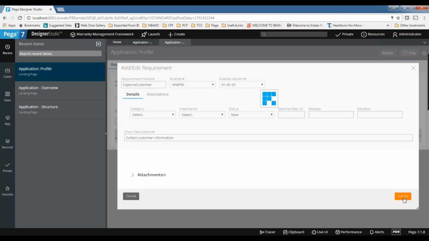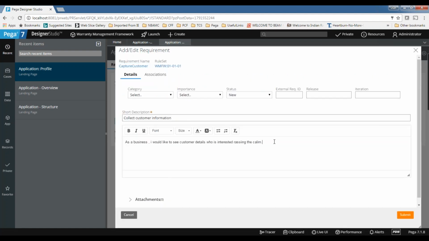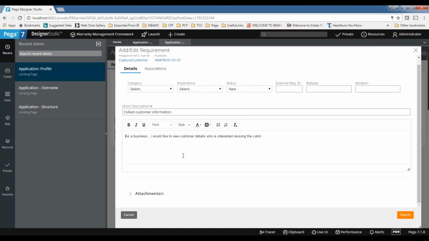So let's add the requirement. Here we are giving very high-level details. I'm just saying collect customer information. Like this, we will add the client requirements at a high level here. If you ask the developer, he cannot tell by seeing this. He doesn't know what type of information he needs to collect. So it's very abstract for the developers.